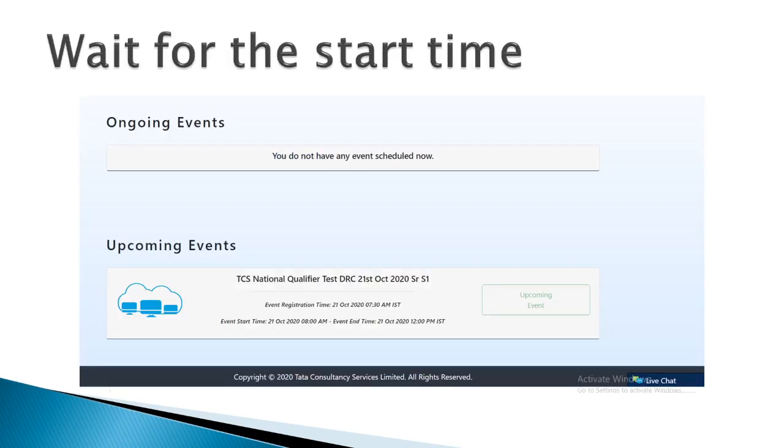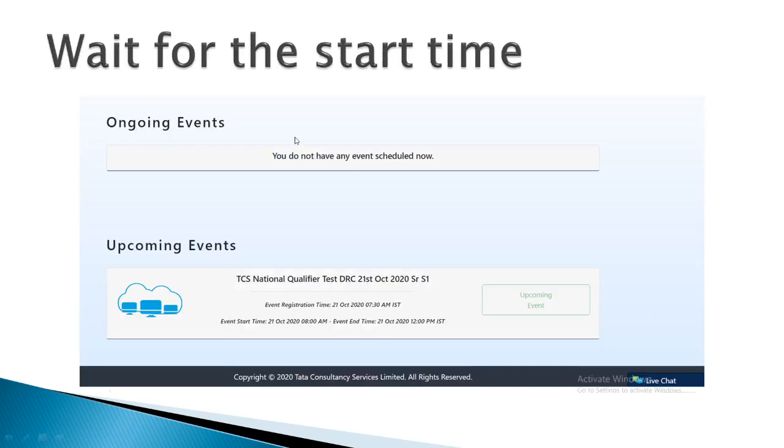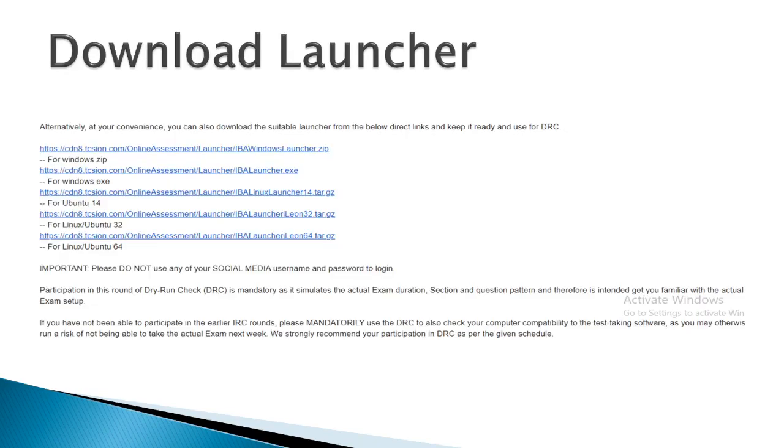As you can see, in this case, it is saying ongoing event, you do not have any event scheduled now, because if you try to log in before the time, as you can see, your registration time is 7:30 a.m. So if you try to log in before the time, you will get this type of window, because you do not have any event scheduled now. So wait for the time, and at the time that is given, you have to start.